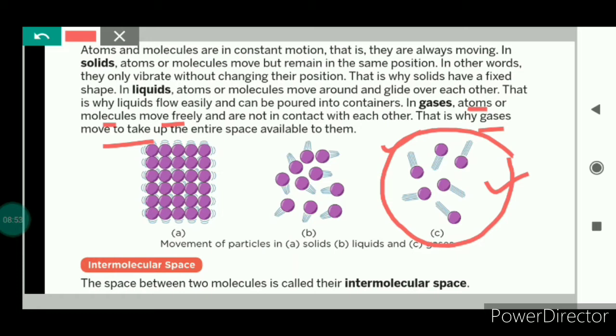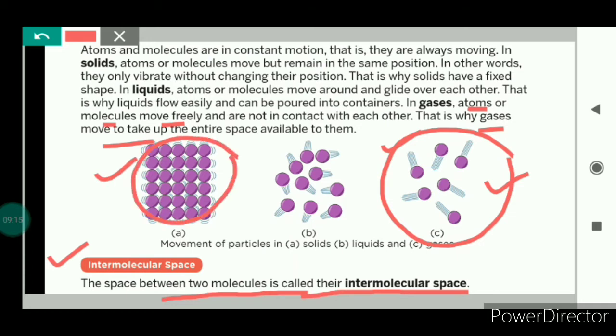So this was all about the arrangement of particles in solids, liquids and gases. And there is one important term, intermolecular space. The space between two molecules is called the intermolecular space. In solids, we can see very clearly that the intermolecular space between the particles is very, very less.